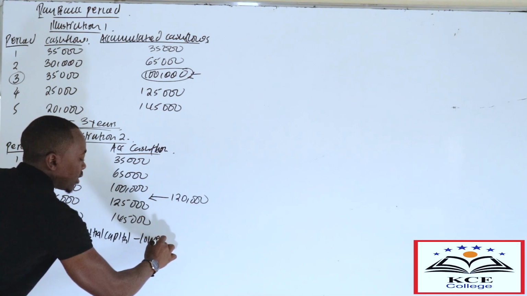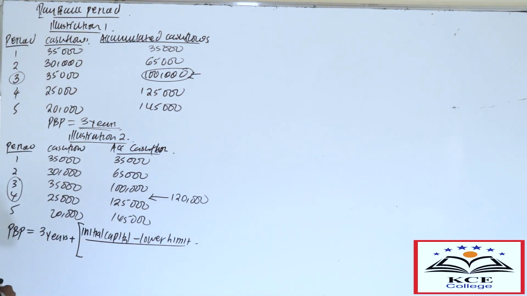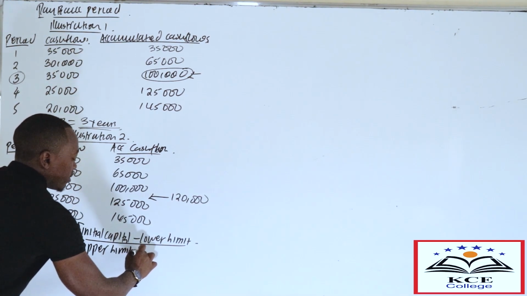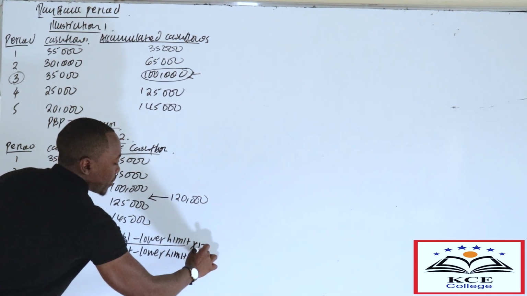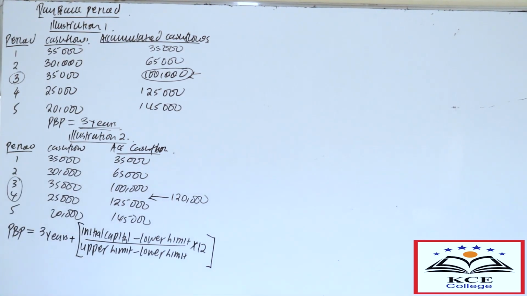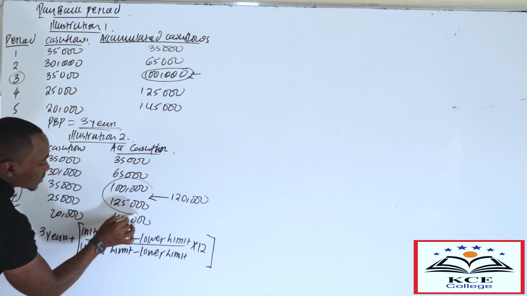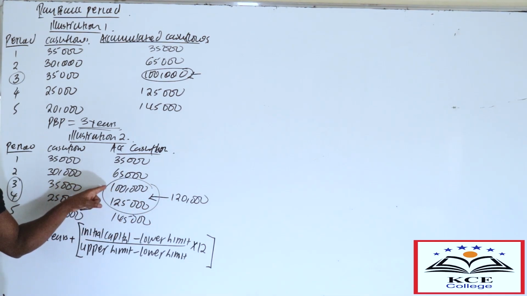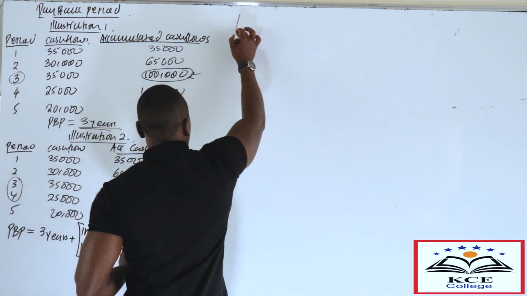you minus the lower limit, you divide by the upper limit minus the lower limit, then you multiply by 12. 12 represents the number of months. So you take the initial capital minus the lower limit. Now, for example, in this case, you see the initial capital is in between 100 and 125. 100 becomes our lower limit, 125 becomes our upper limit. So now let's evaluate that.